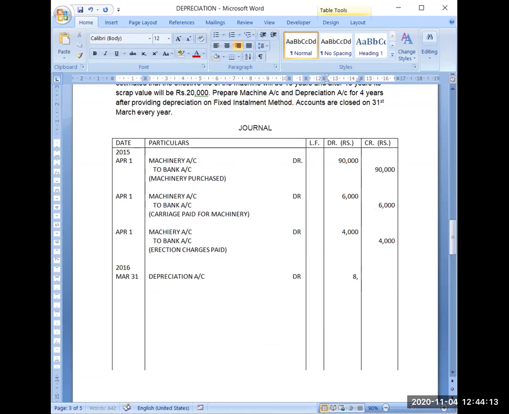So I will be charging depreciation 8,000 here to machinery account. This will be the journal entry and narration will be depreciation charged on machinery.